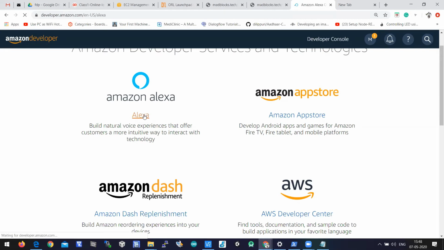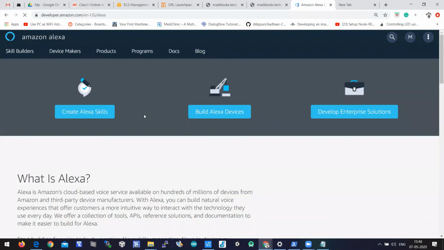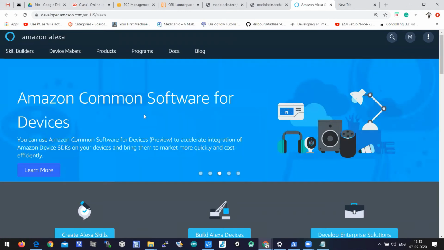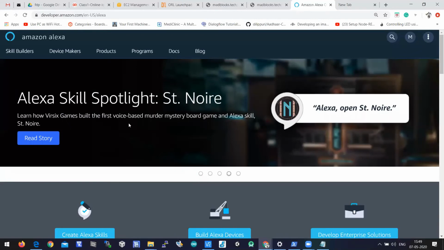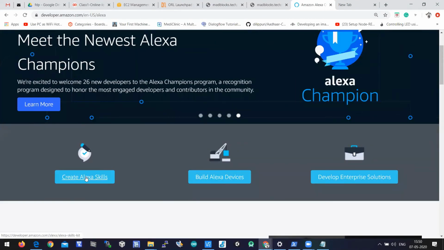When you click on Alexa, the Alexa Developer Console will open. Here comes the new task: we need to train our Alexa. We need to create a skill in the Alexa Developer Console. You have to log into developer.amazon.com, select Amazon Alexa there, and then the Alexa Developer Console will open. Here you need to click on Create Alexa Skills.